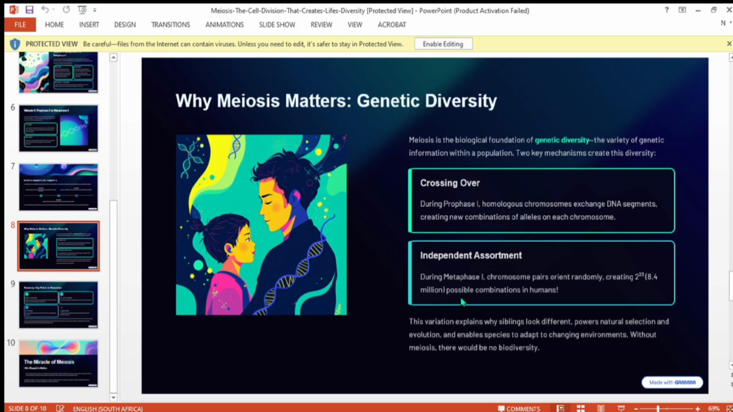This variation explains why siblings look different. It is explained in the first chapter of DNA. It powers natural selection and evolution, and enables species to adapt to changing environments. Without meiosis, there would be no biodiversity.